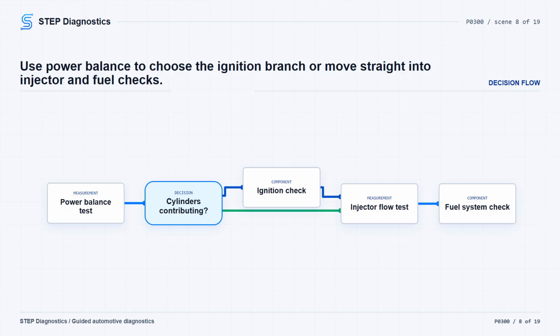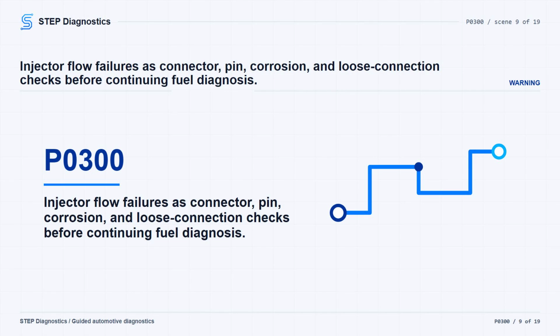If ignition is not the issue, continue to the relative injector flow test. If the injectors do not flow correctly, check for loose connections and damaged or corroded pins, repair as needed, and then continue into the fuel system checks. If the fuel system check finds a concern, repair it as needed, clear the codes, and repeat the self-test. If no fuel system concern is found, move to air and vacuum checks.